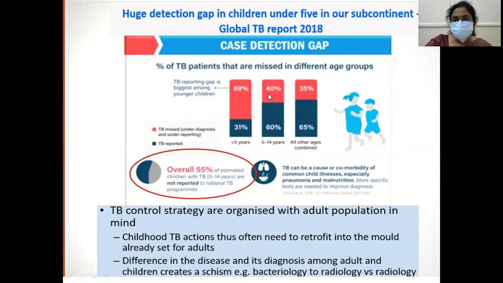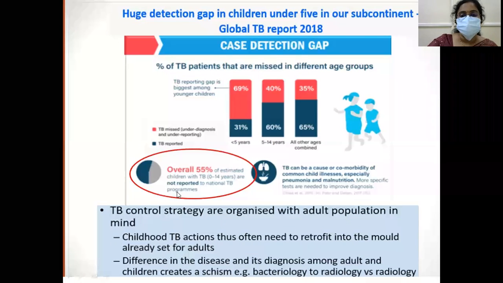In 5 to 14 years, 40%. All other ages combined, 35%. So overall, 55% of estimated children with TB from 0 to 14 are not reported to the National TB Program.